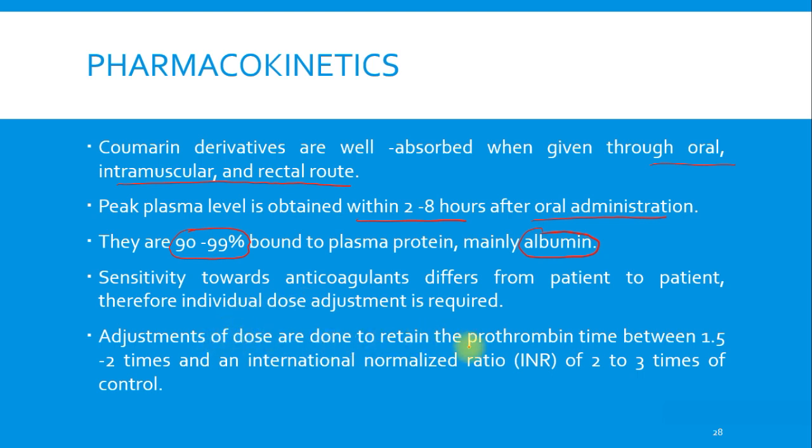Adjustment of dose is done to retain the prothrombin time between 1.5 to 2 times and an international normalized ratio, that is INR, of 2 to 3 times of the control. Okay.